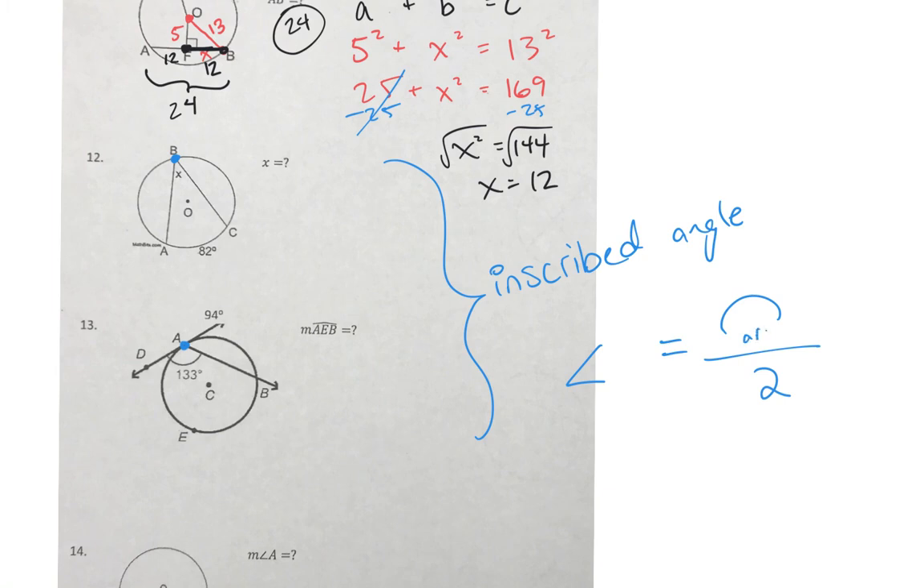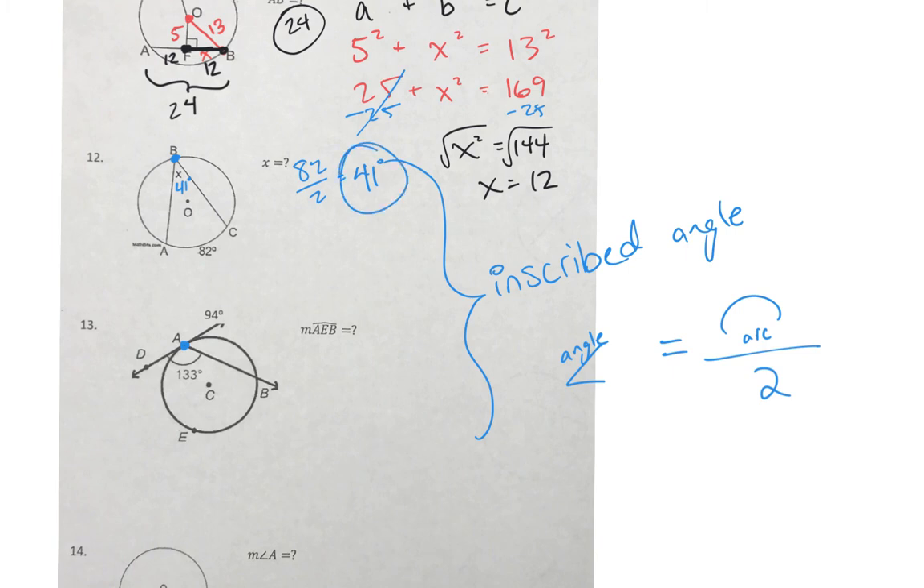That's supposed to be the symbol for an arc. Just like that's supposed to be a symbol for an angle. So angle is equal to arc divided by 2. And number 12, the arc is 82. And that means the angle is... half of that? Yes, 41. Thank you, Anonymous 14. So 82 divided by 2 gives us 41.